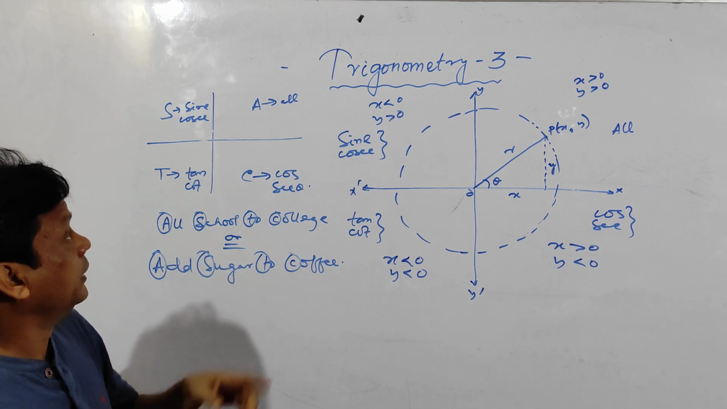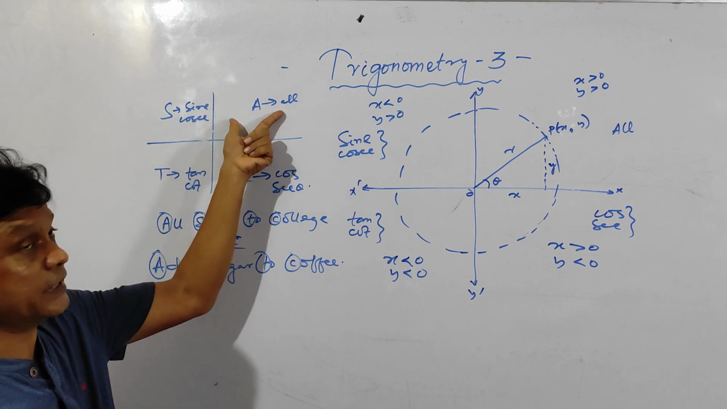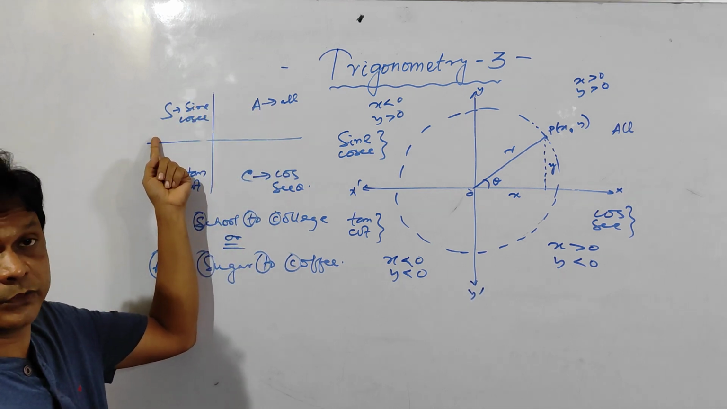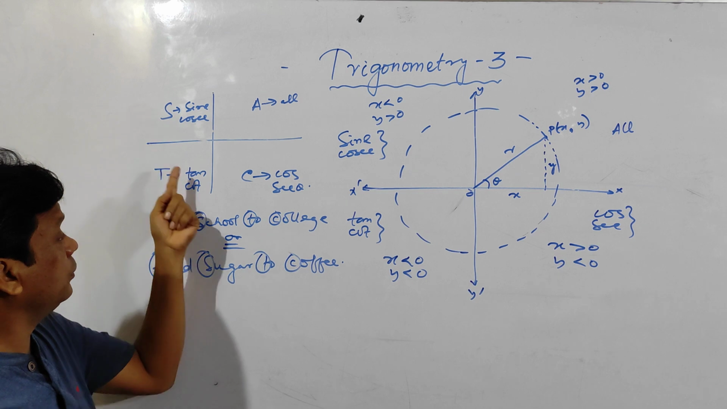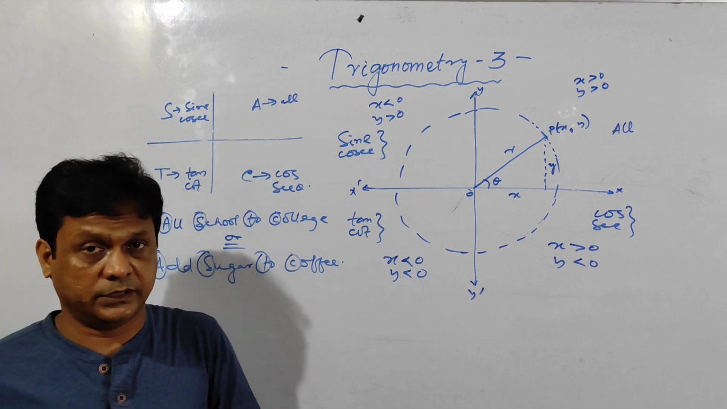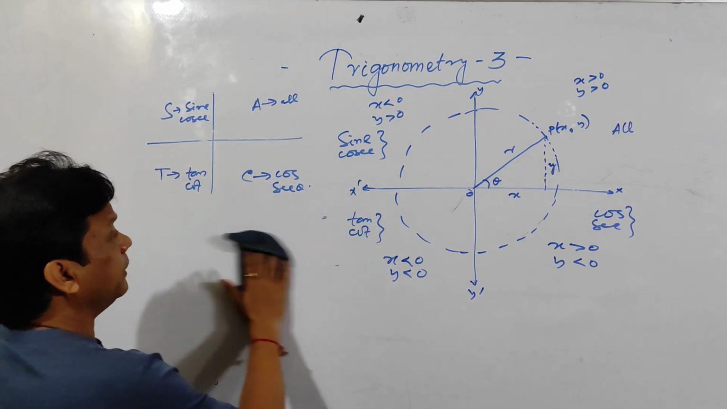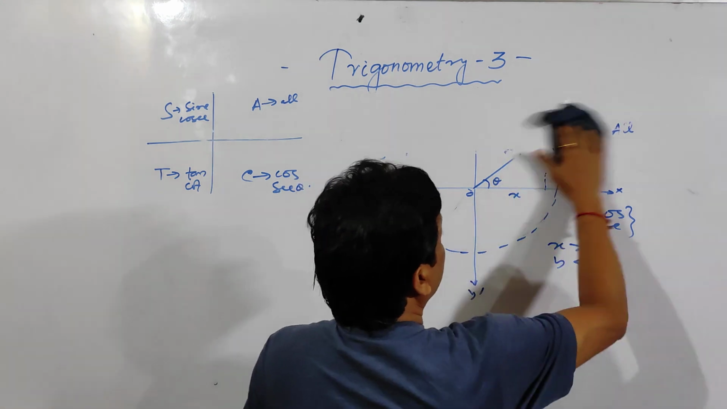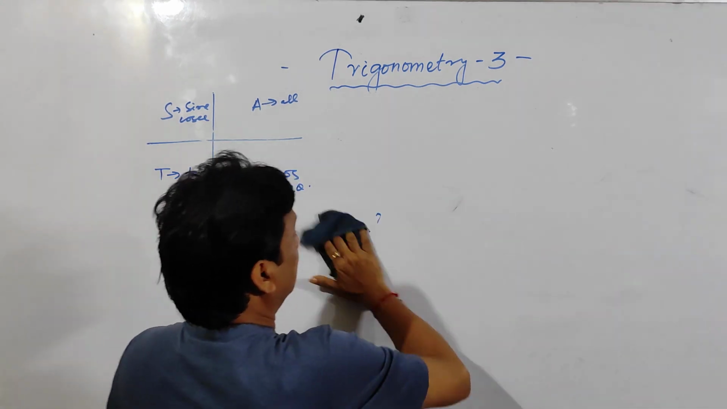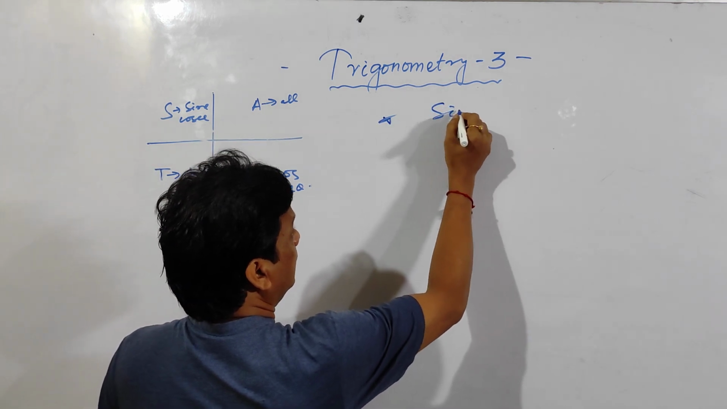Okay, see here. First quadrant starts from 0 and goes to 90. 0 to 90 it is first quadrant. 90 to 180 it is second quadrant. 180 to 270 it is third quadrant. 270 to 360 it is fourth quadrant. Clear? That means each quadrant is 90 degrees. So our formula is this one. So how to find out? See here. And before that, I am going to tell you about even function and odd function.